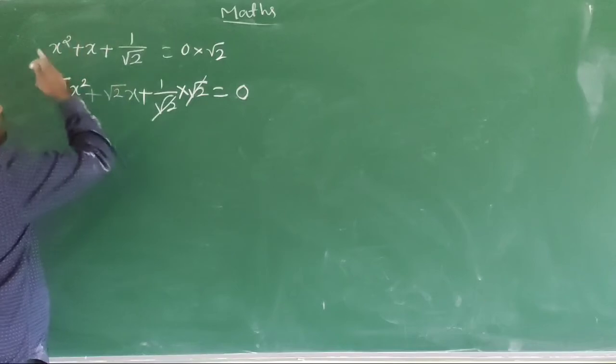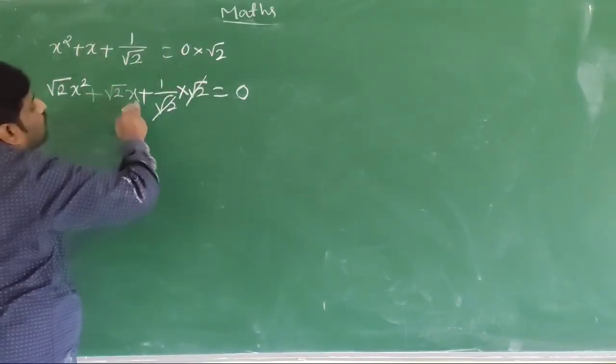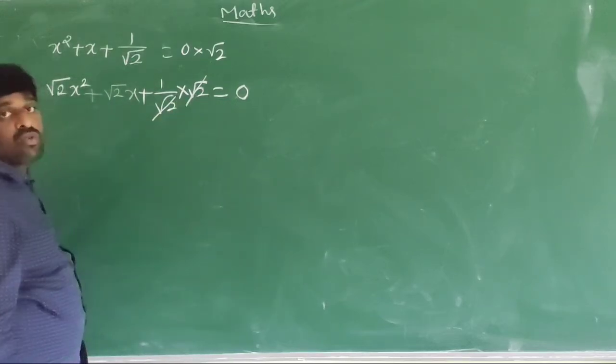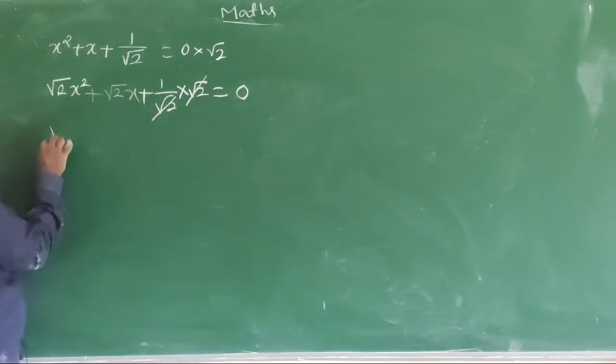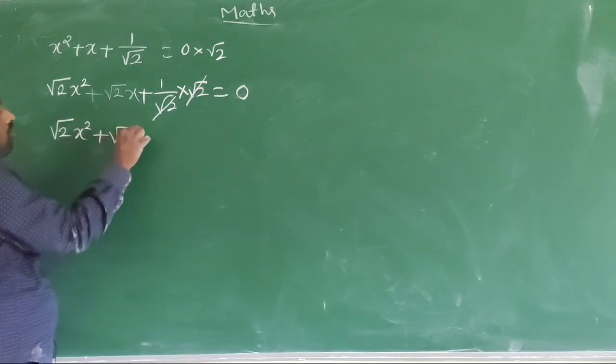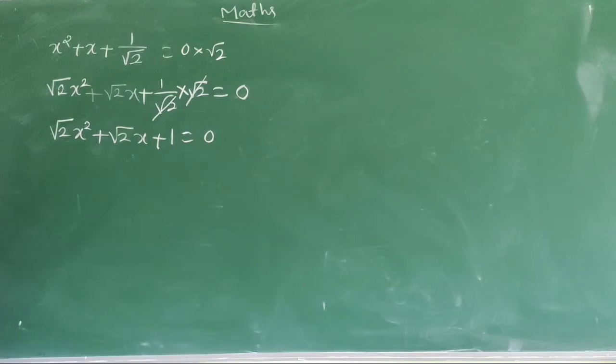Root 2 into x square is root 2 x square, root 2 into x is root 2 x, 1 by root 2 into root 2 equals 0. That is root 2 x square plus root 2 x plus 1 equals 0. Now ax square plus bx plus c is equal to 0.